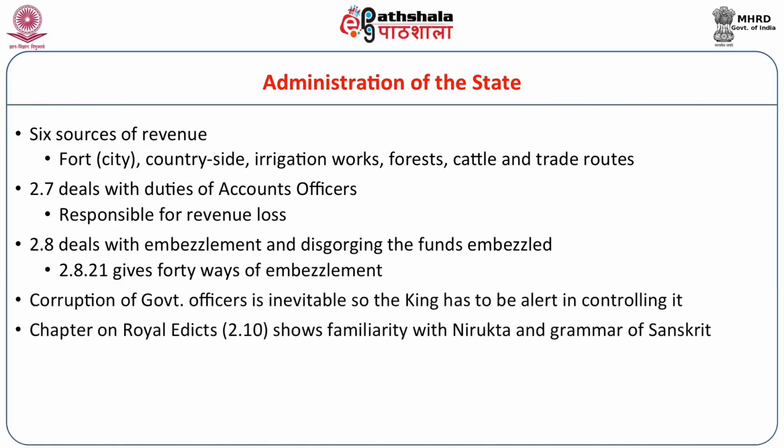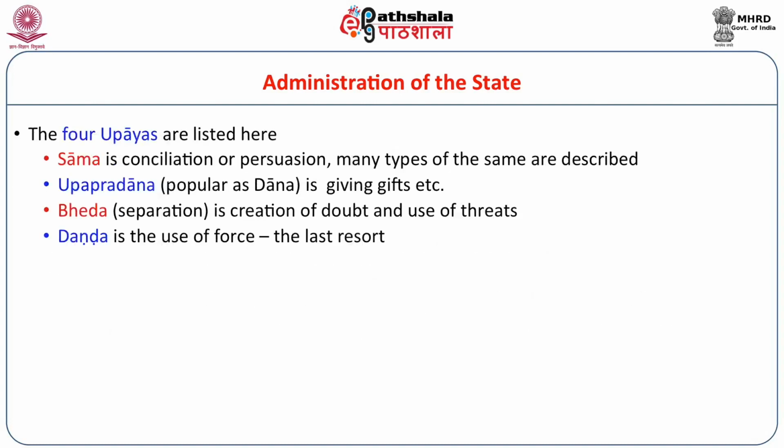Corruption of government officers has been recognized as inevitable, so the king is advised to be always in control. There are also chapters on royal edicts which shows that Arthaśāstra is familiar with Nirukta and Vyakaranam, the two Vedangas. It is not a surprise, but it gives the relative dating of Arthaśāstra. Then the four upayas are dealt with here. These are very popularly known.